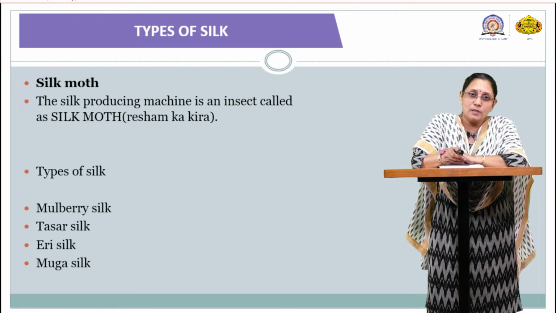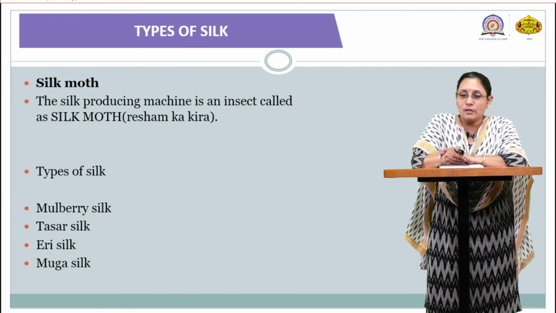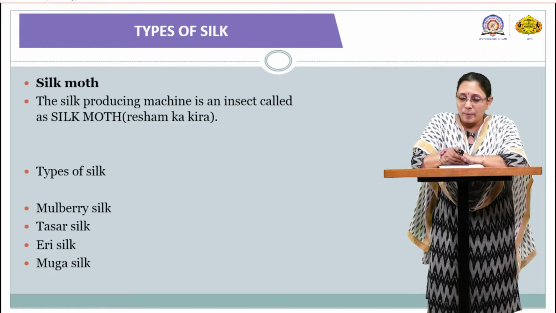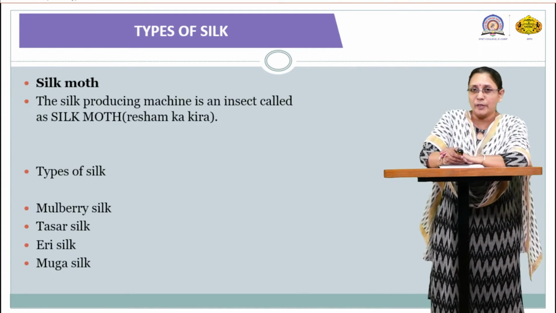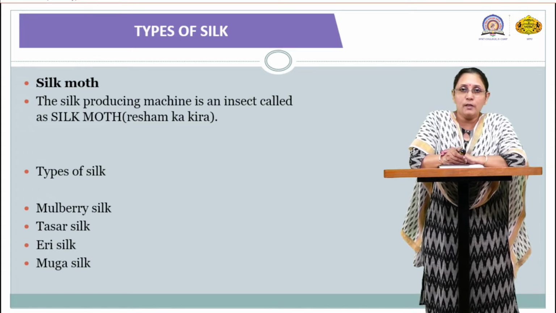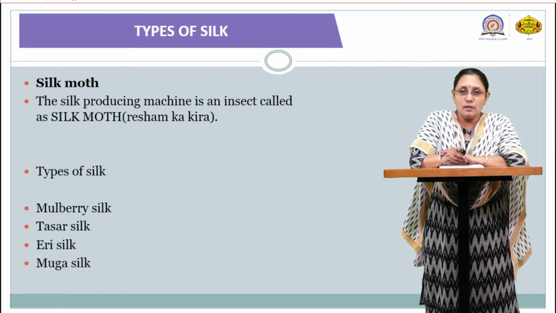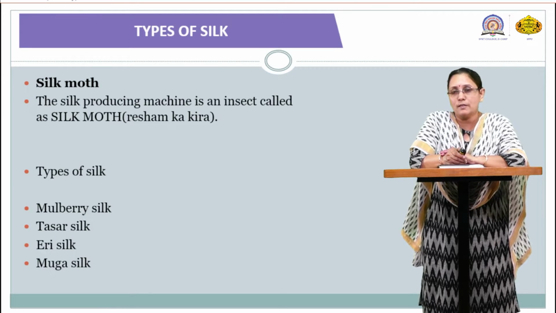So, now we turn towards the different types of silk moth which are ready to secrete this particular silk fiber. Remember one thing, many insects, as I already told you, are ready to produce this silk fiber. Here, the 4 types mentioned in our syllabus are what I am going to explain. The silk producing machine is an insect called a silk moth. The insect, that particular silk moth, is known as the silk producing machinery.